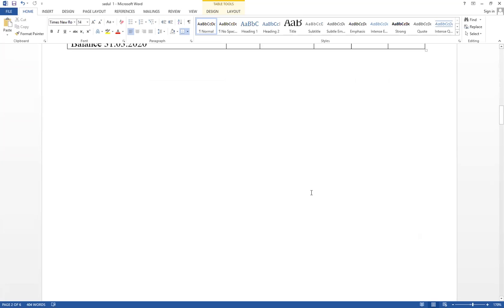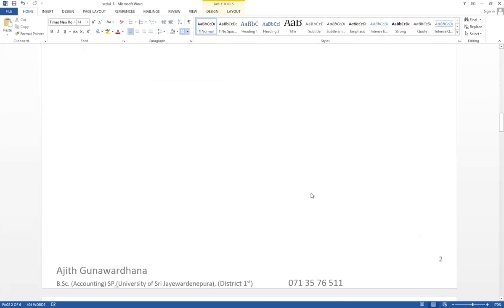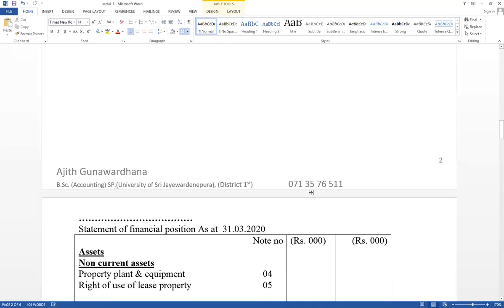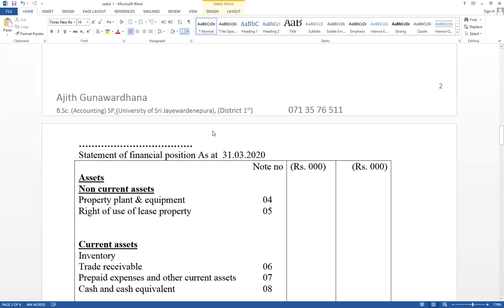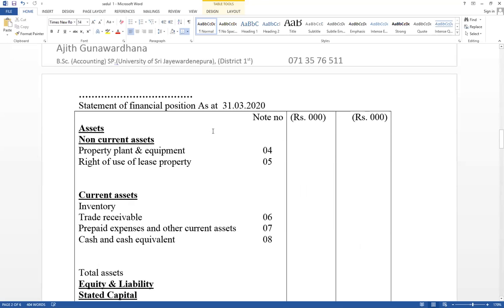We are going to prepare a general purpose financial statement for publication purposes, not for management purposes. But in the company, you have to prepare both. There are two types of financial statements: publication purpose as well as management purpose. Under A level, they check only the publication purpose financial statement. And this is the statement of financial position. The name should be written based on entity concepts. A statement of financial position as at 31st March 20.